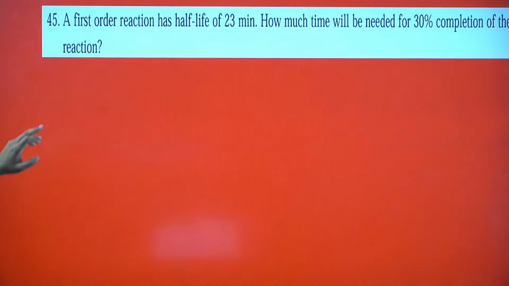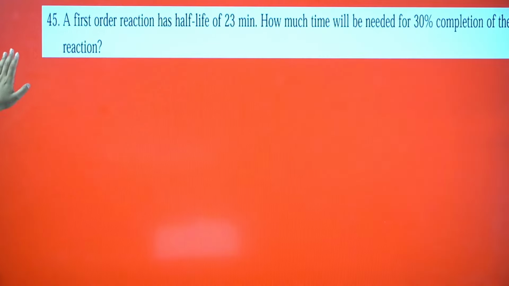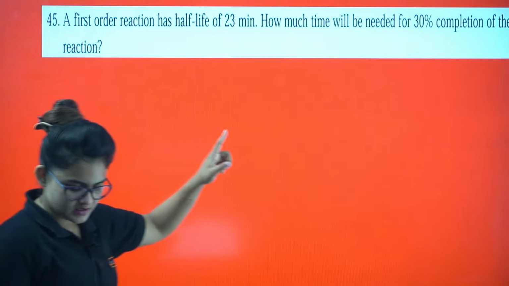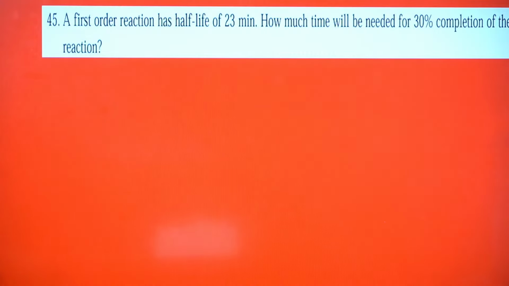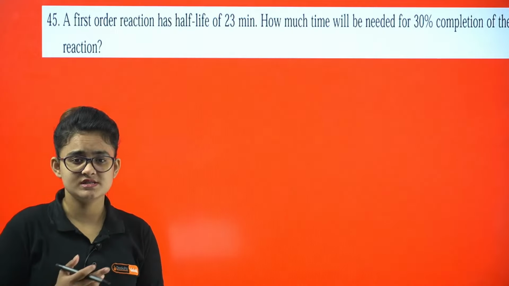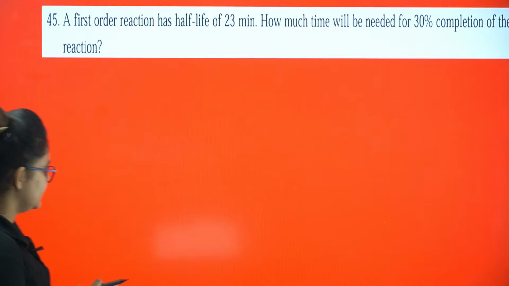Okay, one more question. You can see it is taken from the model paper. A first order reaction has a half-life of 23 minutes. How much time will be needed for 30% completion of the reaction? It's a very important type of question. Please make sure that you are doing it.